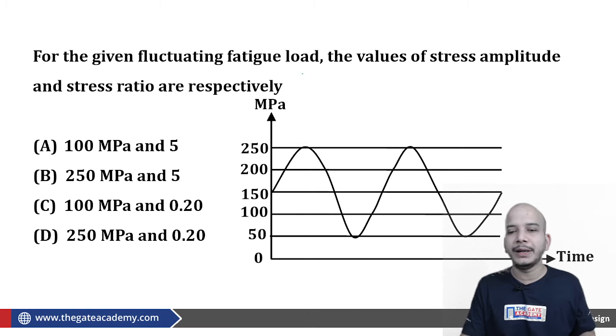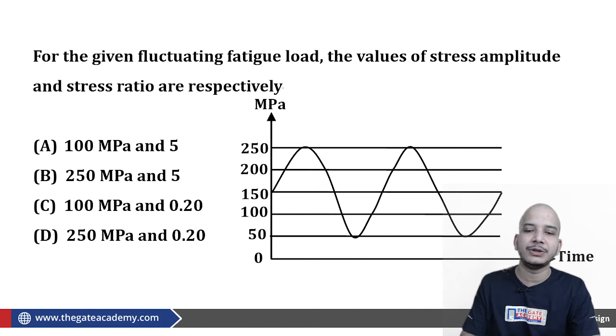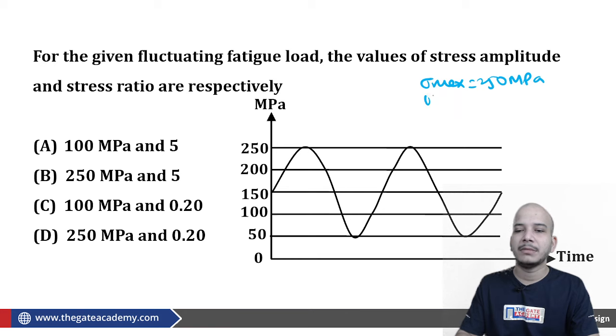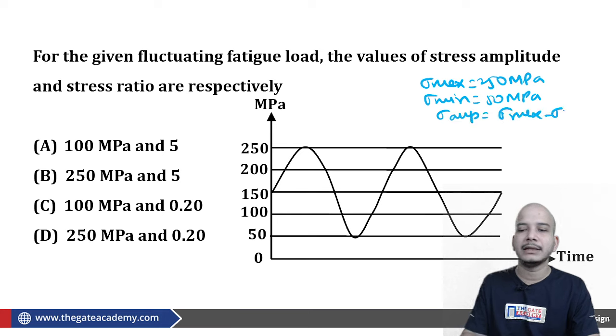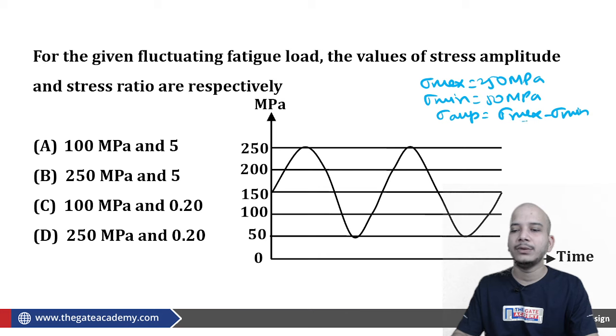For the given fluctuating load, the values of the stress amplitude and the stress ratio are asked. Straight away, sigma maximum is provided as 250 megapascal. Sigma minimum is provided as 50 megapascal. Amplitude we know, sigma max minus sigma min by 2, which will be equal to 250 minus 50 by 2, which is 100 megapascal.